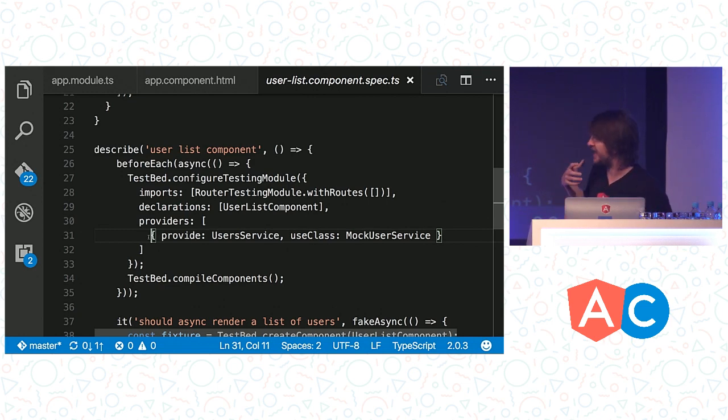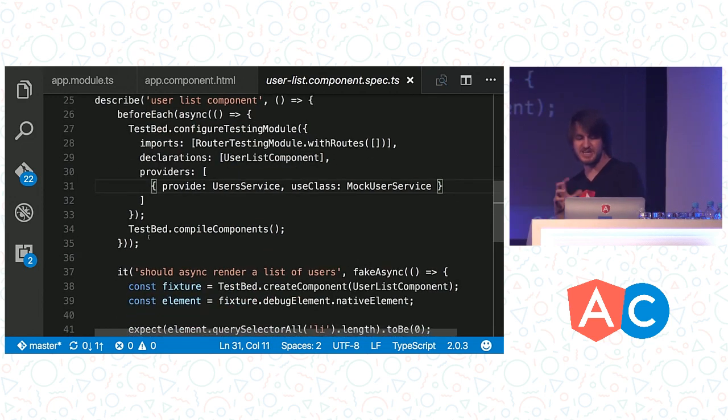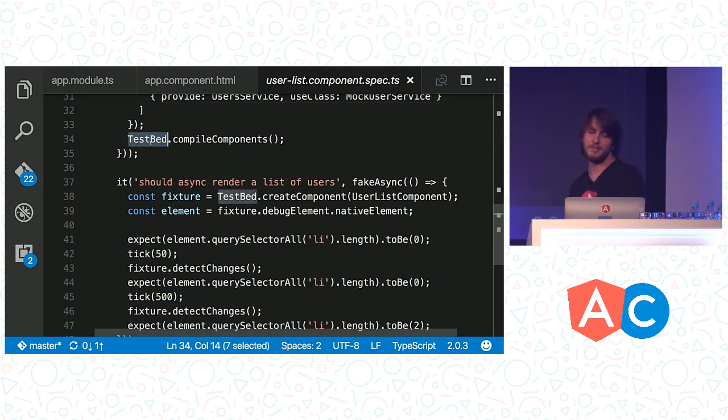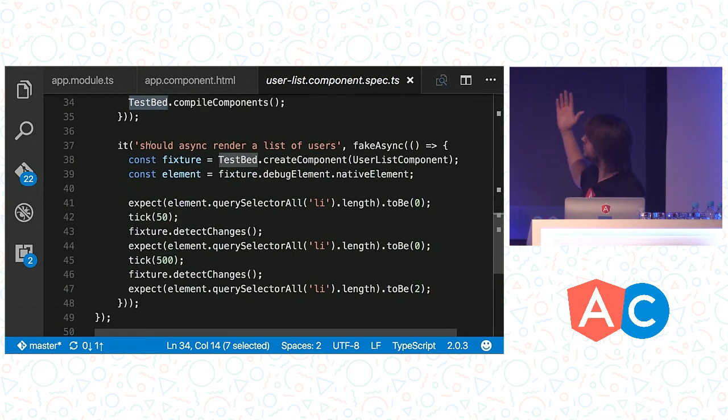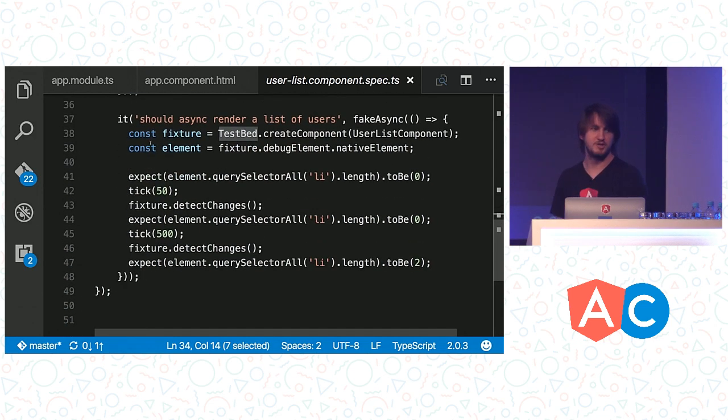So this is dependency injection in action. This is why we have dependency injection. It's really, really powerful. It makes it really easy to mock things out. So then I'm going to go ahead and compile my components. That works asynchronously. Async will wait for us. And then we actually drop into our real spec here.